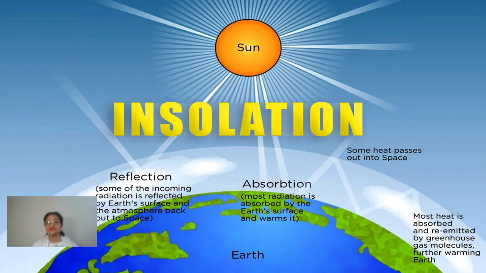The heat which is given back by the earth at night time is called terrestrial radiation. So terrestrial means the heat given by the earth, and solar means the heat given out by the sun. Both are in the form of radiation. Clear, children? These basic terms should be very clear to you: solar radiation, insolation, terrestrial radiation.